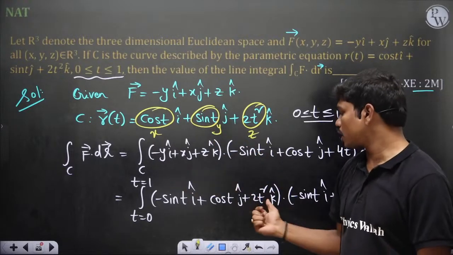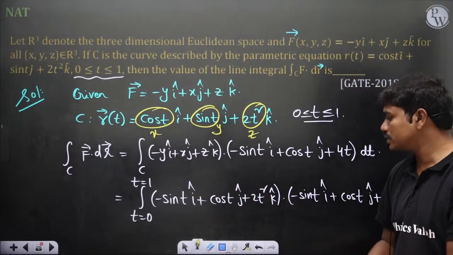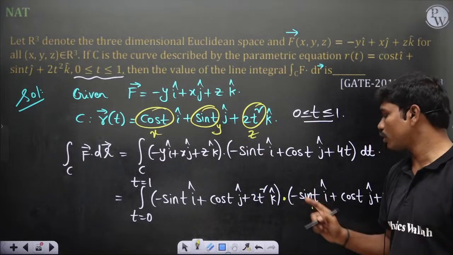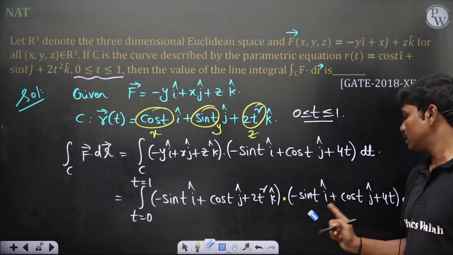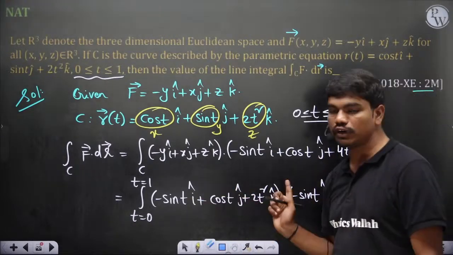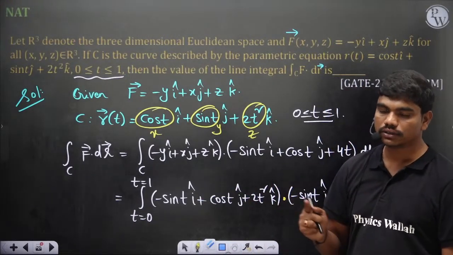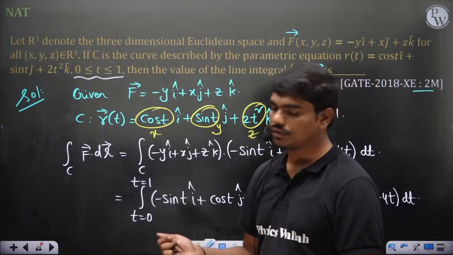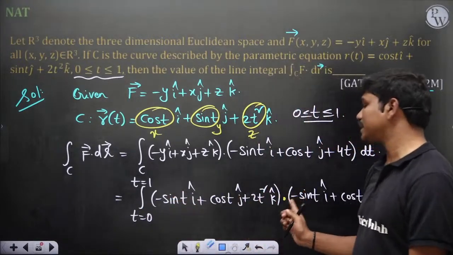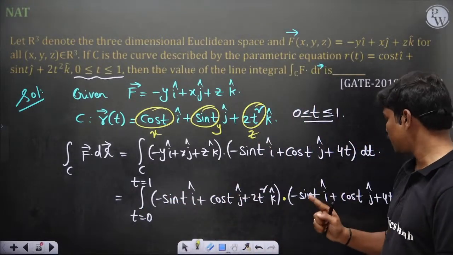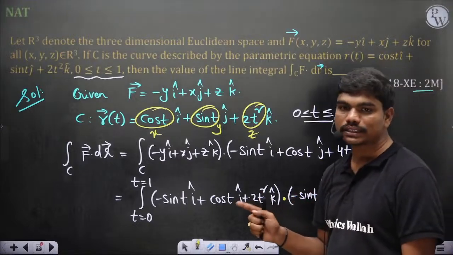So when you do the dot product of F dot dr bar, which is in terms of t, this is a full integration in terms of only t, so it's a single variable integral you can do. You can see minus sin t into minus sin t, sin square t plus cos square t, which is 1, plus 8t cube, so integral of 1 plus 8t cube dt.